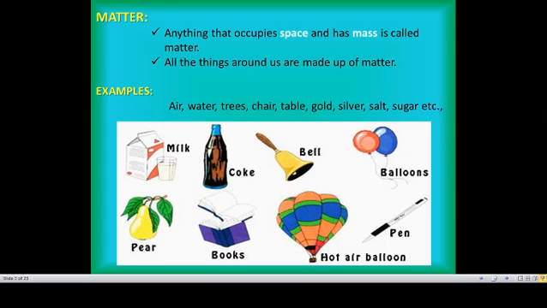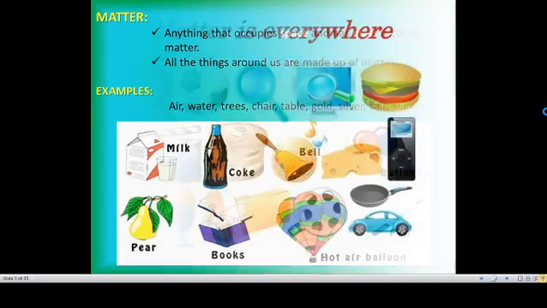Examples: air, water, trees, chair, coke, bell, balloons, pen, book, fruits, vegetables, silver, gold, everything is made up of matter.